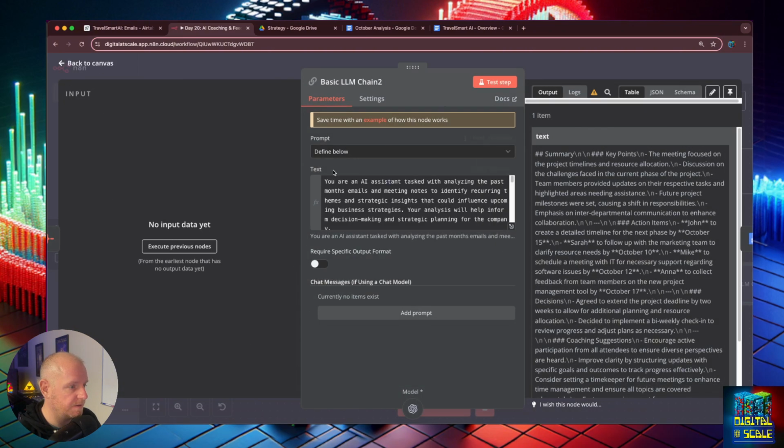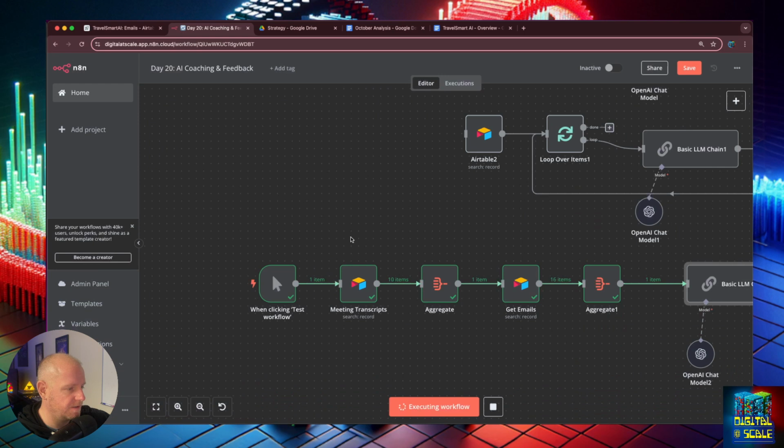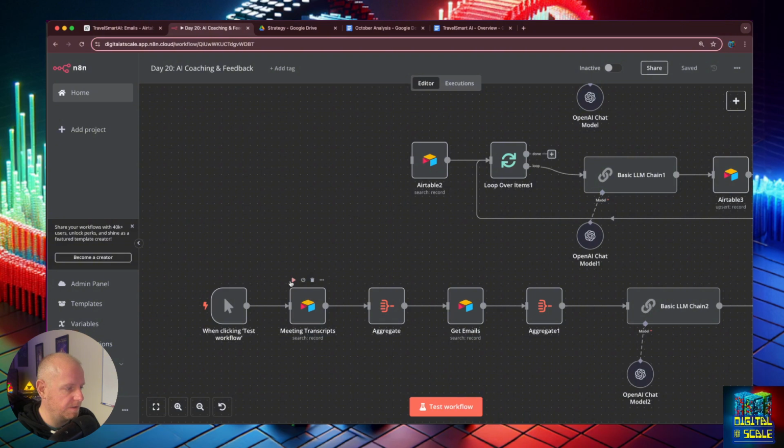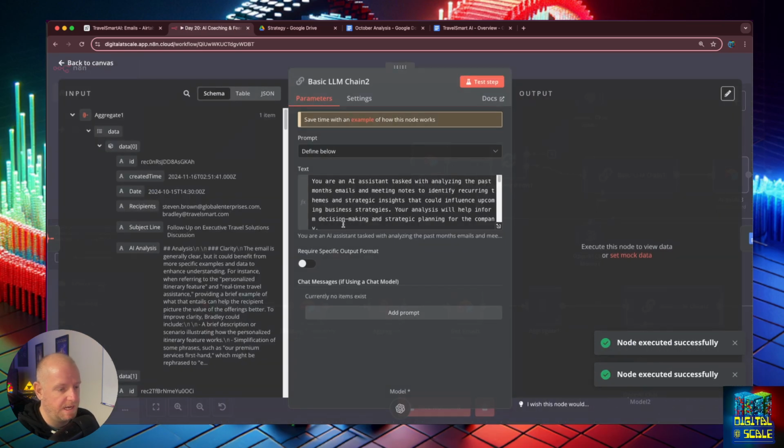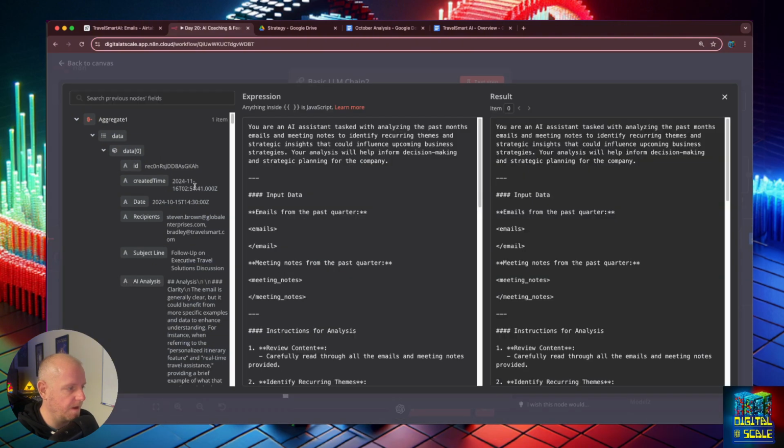Let's do that. All right, it's not executing them. Let's do this one by one. Oh, it says it's still executing. All right, so grab the meeting transcripts. Great, we aggregate it. Now we grab the emails and we aggregate the emails. And now when we open this up, there we go. There's our aggregator.